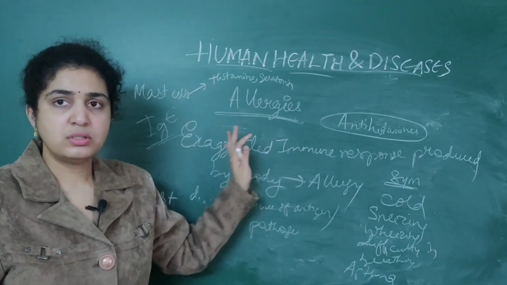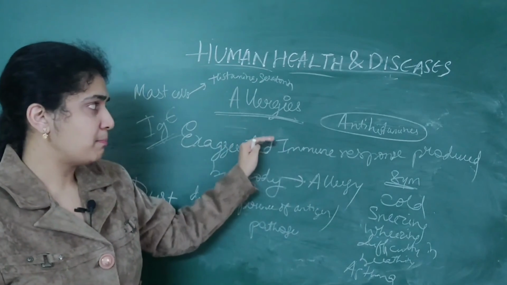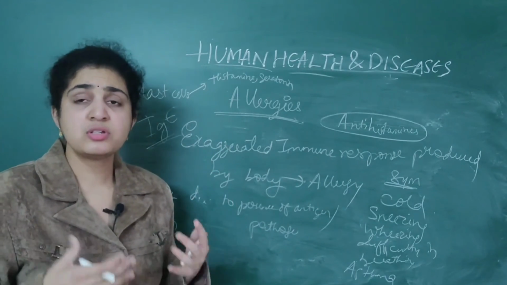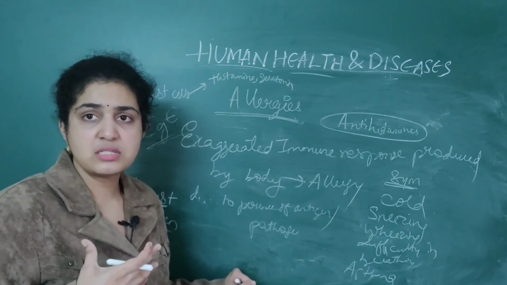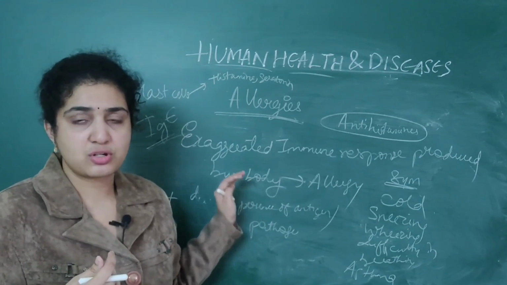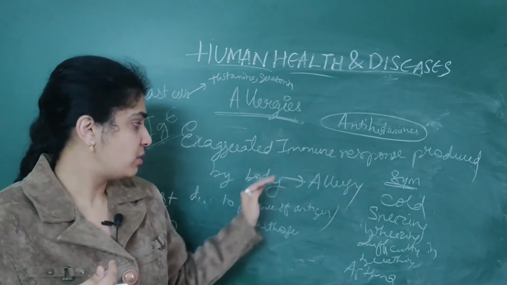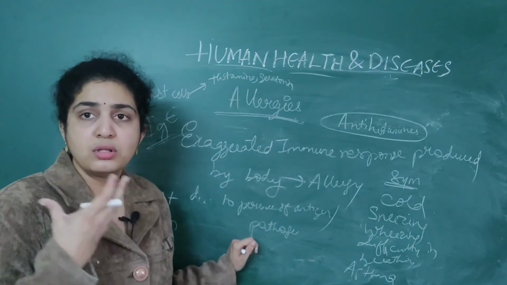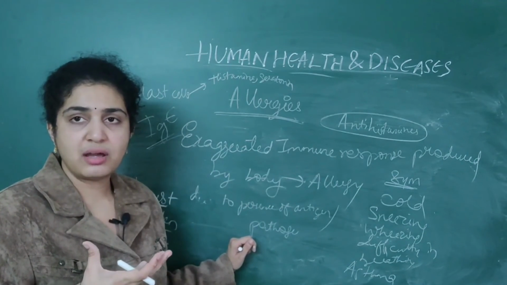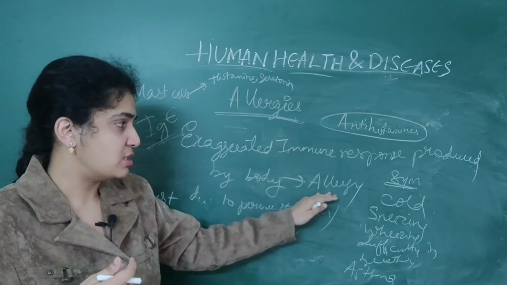So this is about the topic called allergy. Simple, no need to get so confused. In NEET, they will ask with this definition, that's why I'm stressing: an exaggerated immune response due to some pathogen entering our body is nothing but allergy.